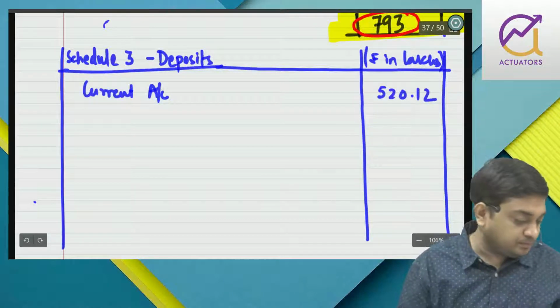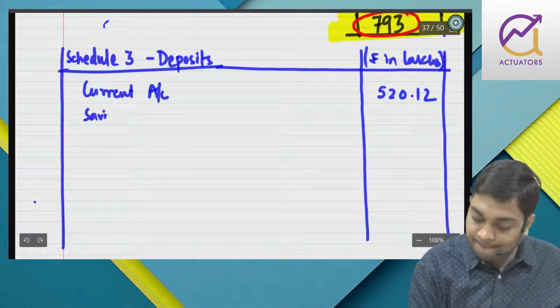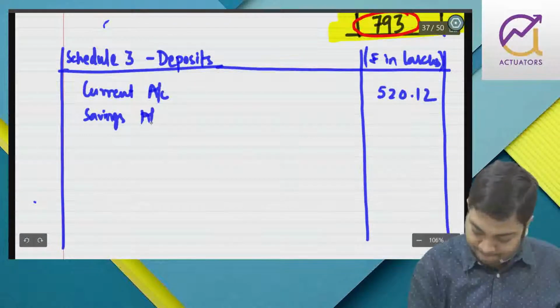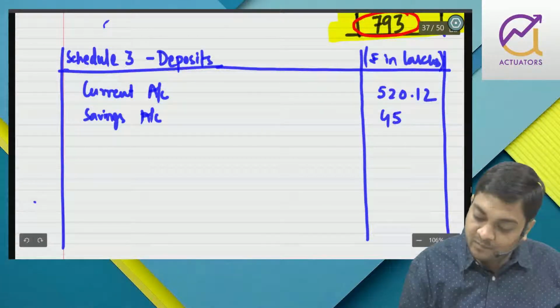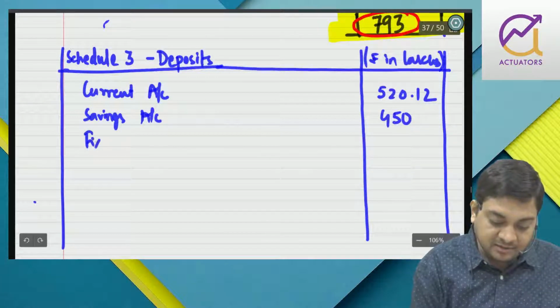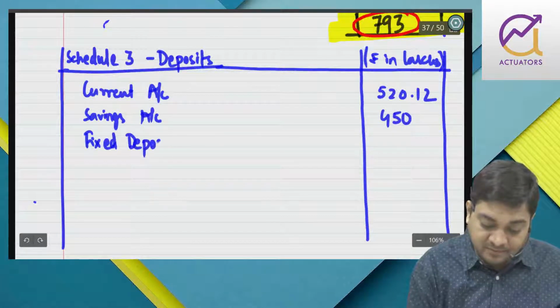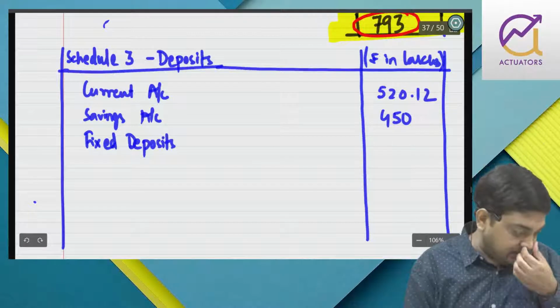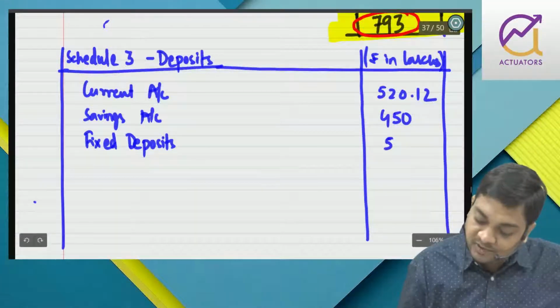Then we have savings, 450, and then fixed deposit account, that is 517.